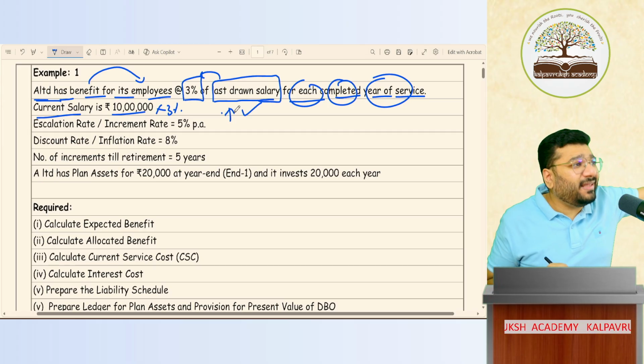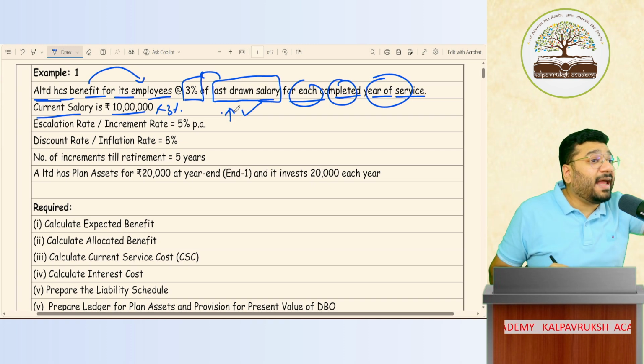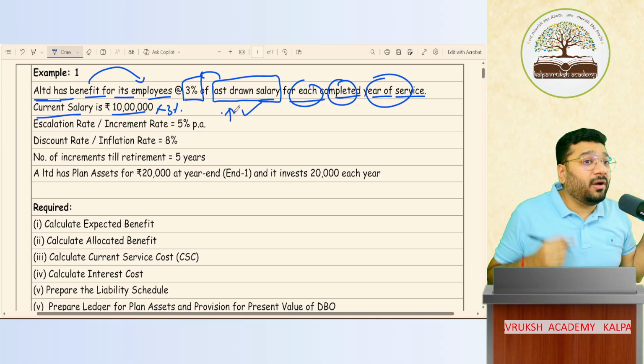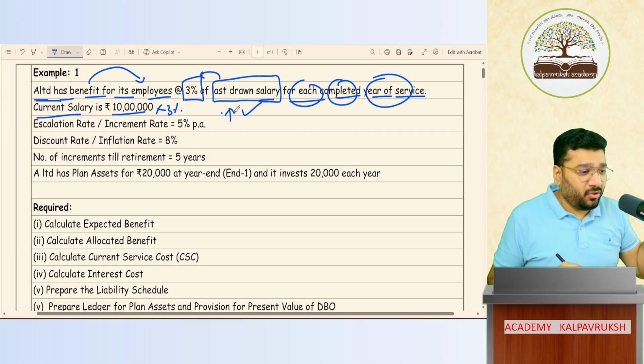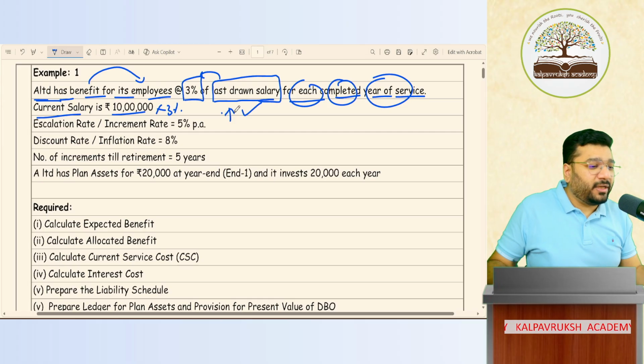But have they given that salary? No. What have they given? Present salary. So I have to forecast the future salary. Which means in benefit plans, we have to include all the forecasting related work. Got it? Not got it? Okay. Remember this point. I have a lot of things to add here, which I'll come and discuss eventually.